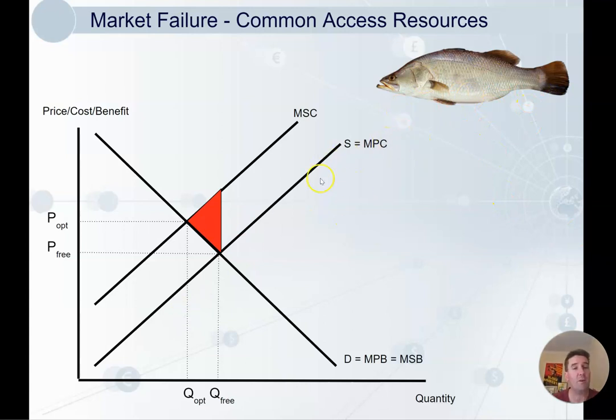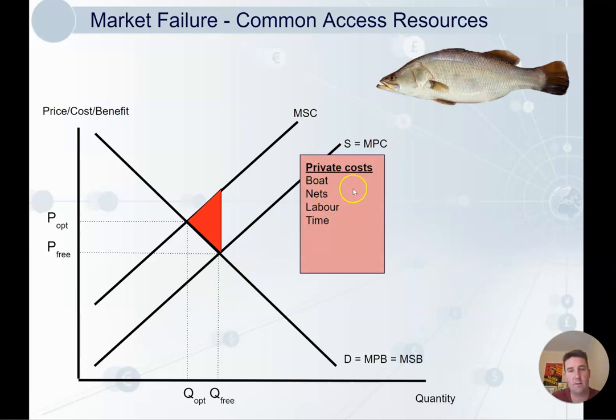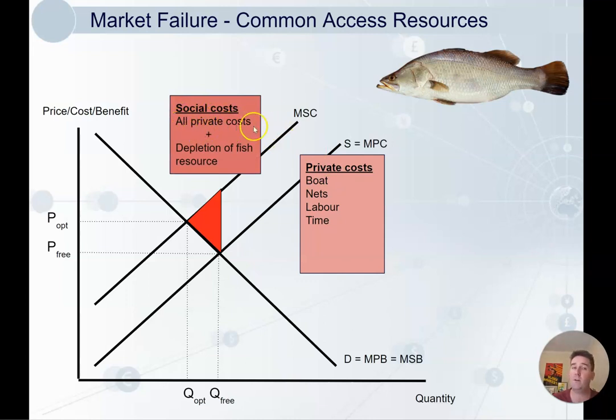So here we're looking at fish. Let's look at what the private costs to the fishermen are. So boat, nets, labour, time, for example. And the social costs are all the private costs, because these fishermen are part of society, plus the depletion of the fish resource, which that depletion of a fish resource is also a cost to the fishermen, but it's only a small part of their cost, whereas it's really just imposed on the rest of society. So big problem for society.